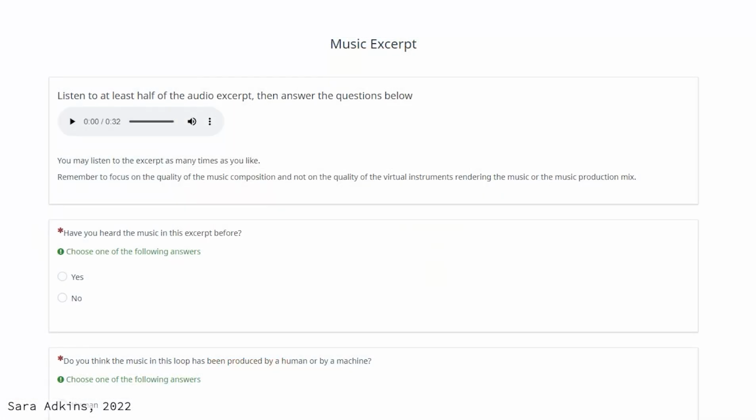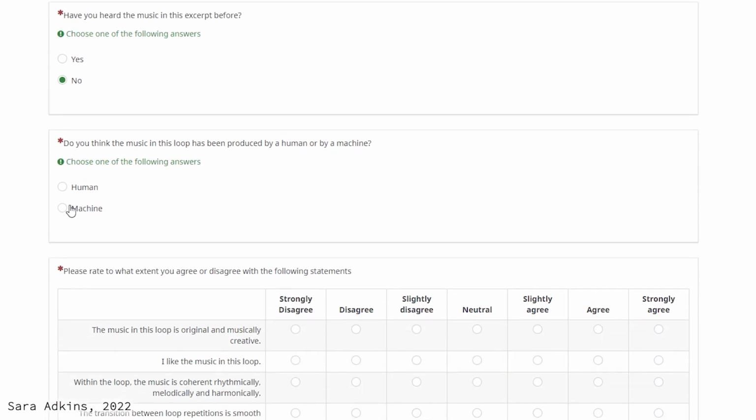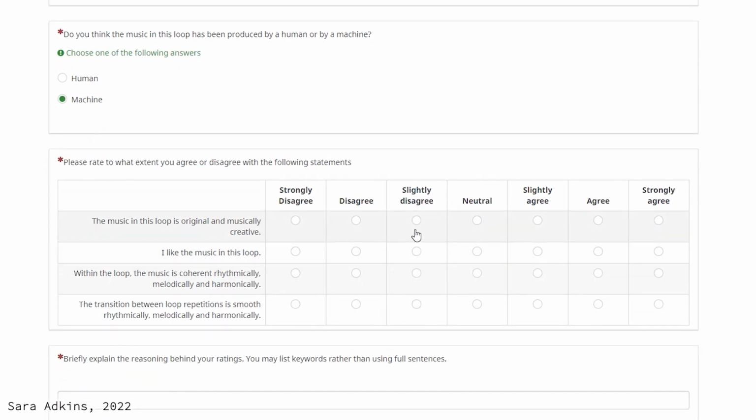To evaluate the subjective quality of loops generated by ReReGP, we conducted an online listening test. Participants listened to 50 excerpts, each containing a 4-bar loop that repeated 4 times. 25 of the loops were human-made, selected by randomly sampling from the DadaGP dataset. The other 25 loops were machine-generated by the ReReGP model, selected without any curation. For each excerpt, participants rated the loop in terms of originality, preference, musical coherence, and loop smoothness.